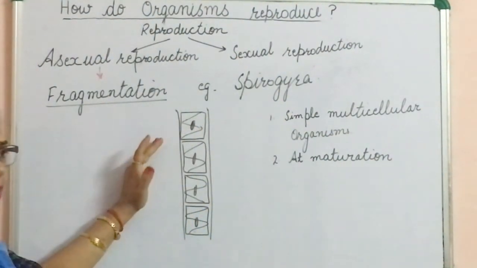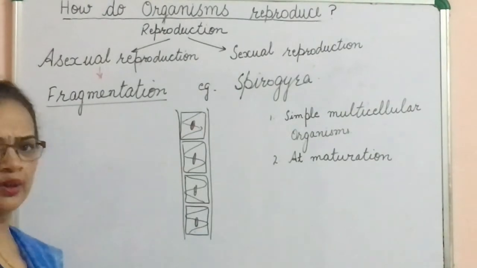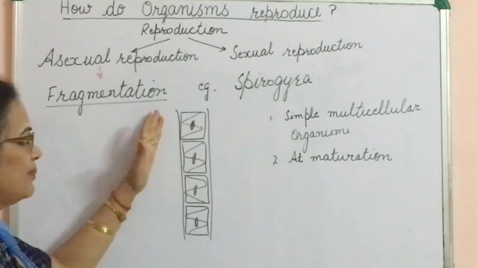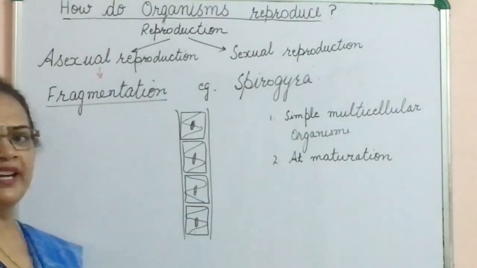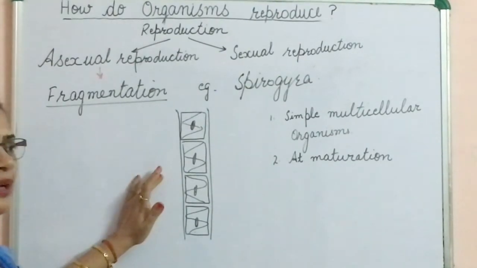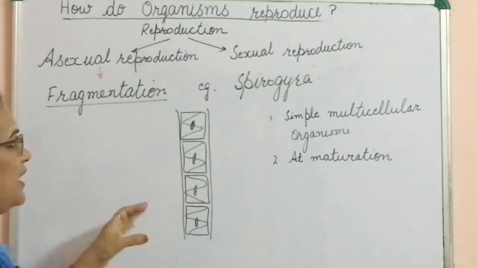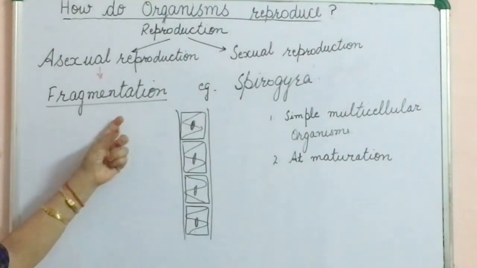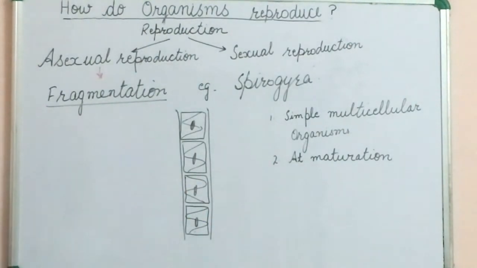At maturity, due to the waves of water, this parent body divides into two or more fragments, and then each fragment grows into a complete new individual. So this is an example of fragmentation.